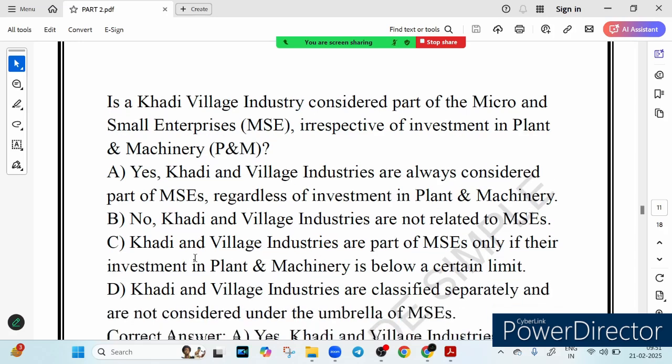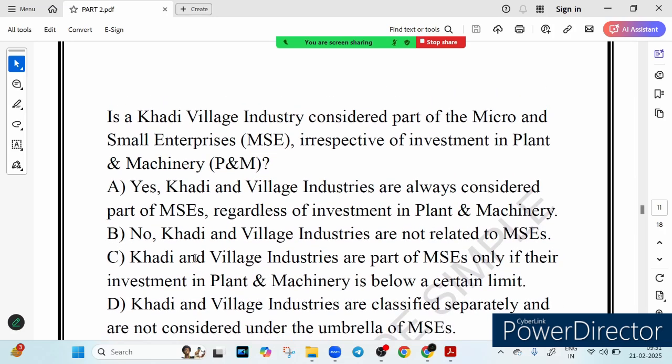We have such kind of previous year almost 3 to 5 sets available, which have been collected memory based. Now question is Khadi village industry considered part of micro and small enterprise irrespective of investment in plant and machinery? What do you think? Option A say yes, option B say no, option C say let's discuss. So let's answer this question.